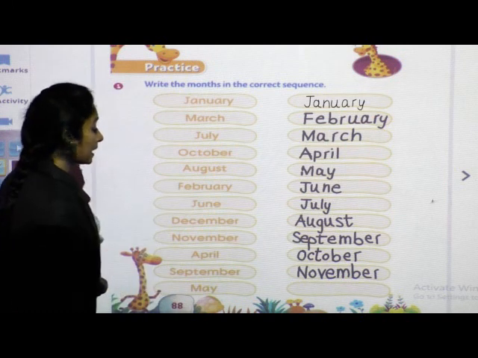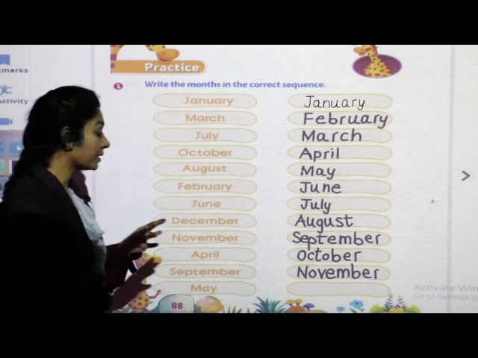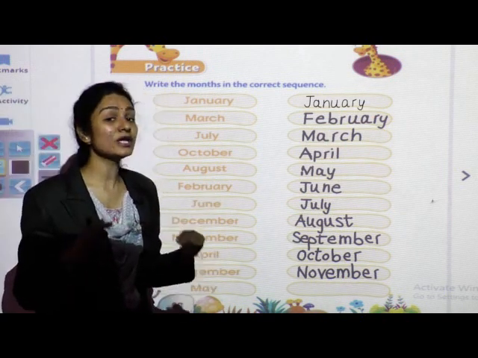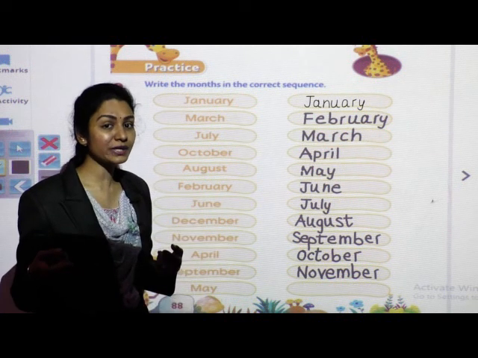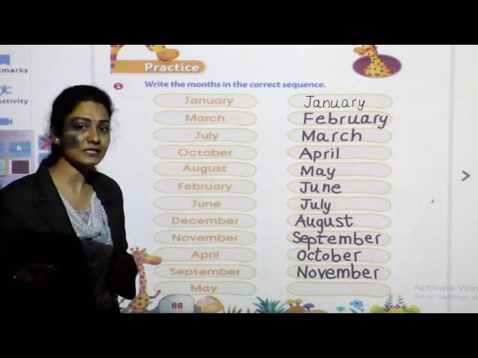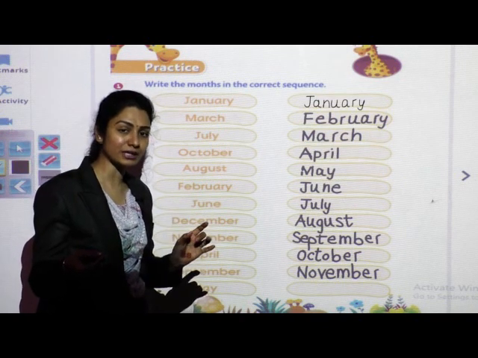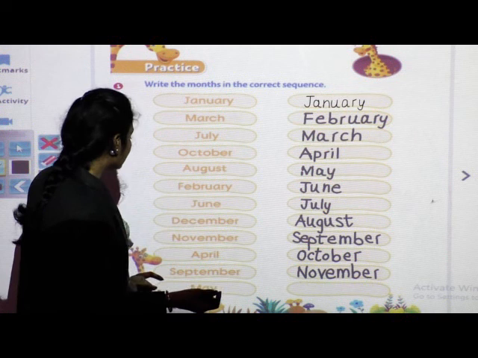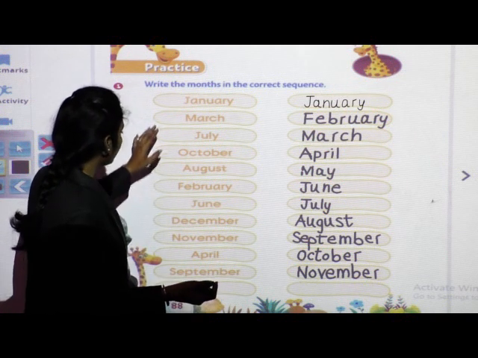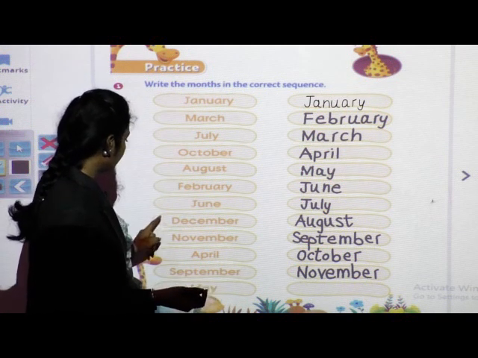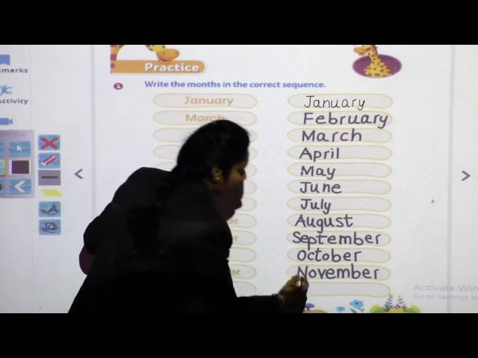November. Now, after November, the last month. In which month do we celebrate New Year? December, 31st December, right? So, what will be the last month? December. Where is the spelling? Here it is. Write the spelling.